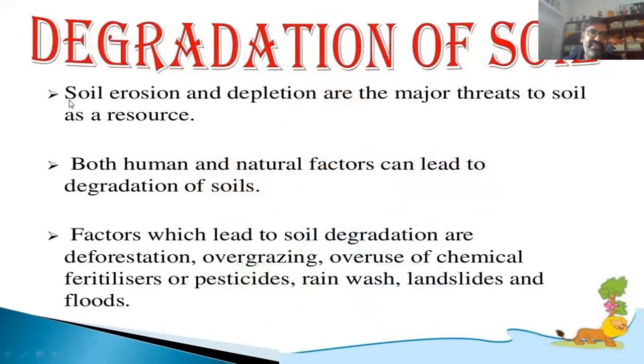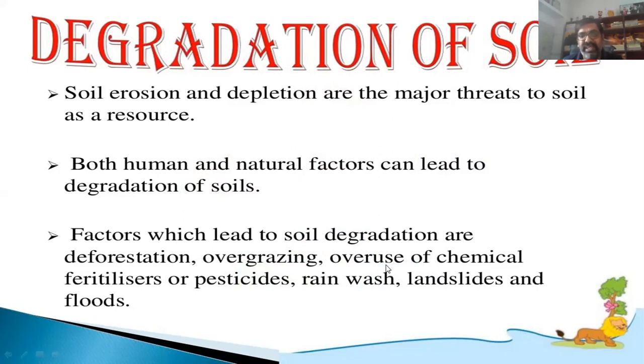degradation of soil. Soil erosion and depletion are the major threats to this resource. Both human and natural factors lead to degradation of soil. Human factor: deforestation, which is generated by human beings. Natural factors: landslide, flood, drought also cause degradation of the soil.